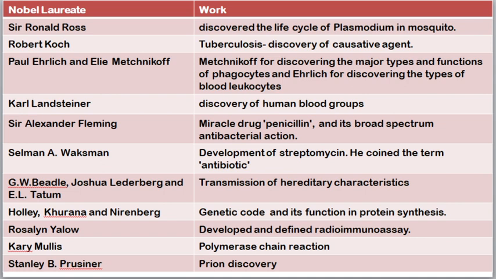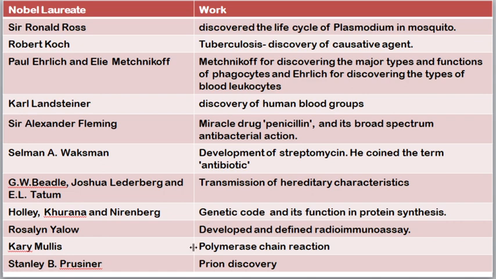Next is Selman A. Waksman. He got his Nobel Prize for discovering the drug called streptomycin, and he was the one who coined the term antibiotic. Next, these three persons, Beadle, Lederberg, and Tatum, got a Nobel Prize for discovering the transmission of hereditary characters. Next is Holley, Khorana, and Nirenberg. These three persons made an immense contribution in discovering the genetic code and studying its function in protein synthesis.